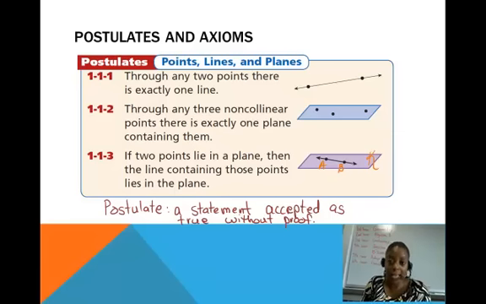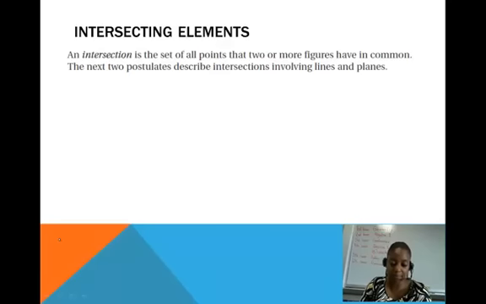So if point A and point B lie in plane K, then the line that passes through A and B also lies in plane K. So those are 3 postulates.